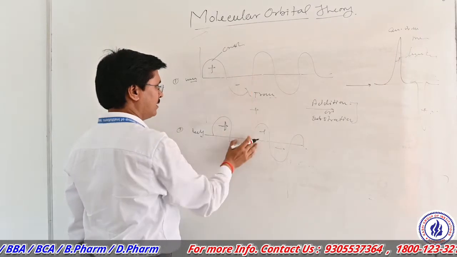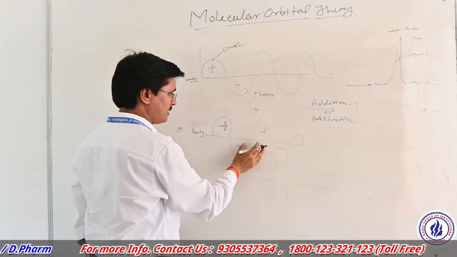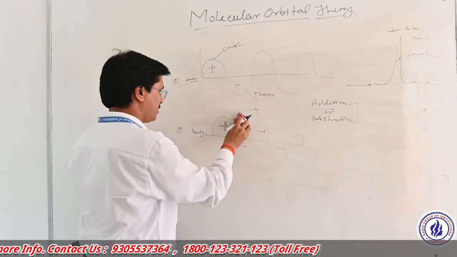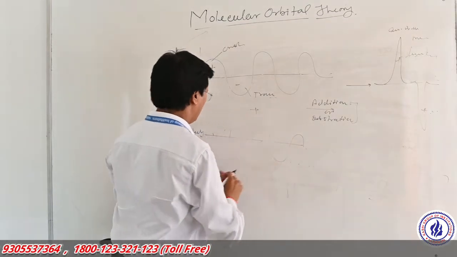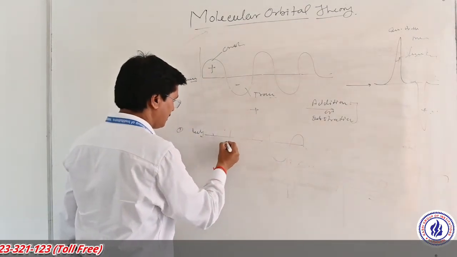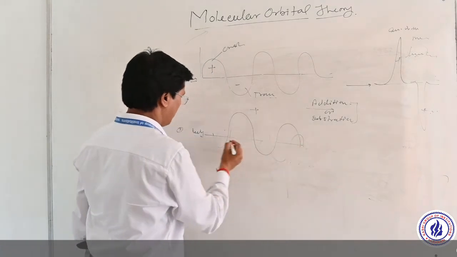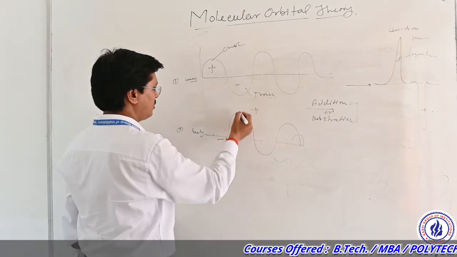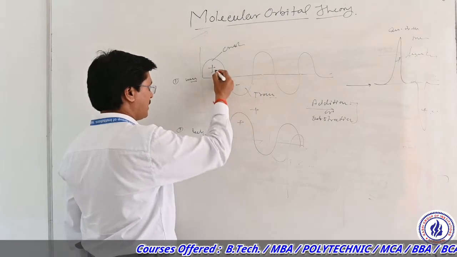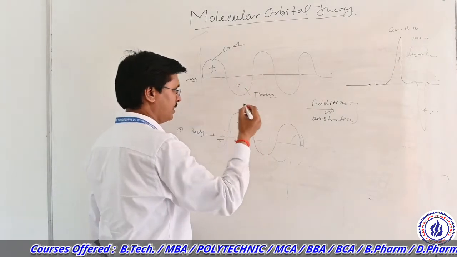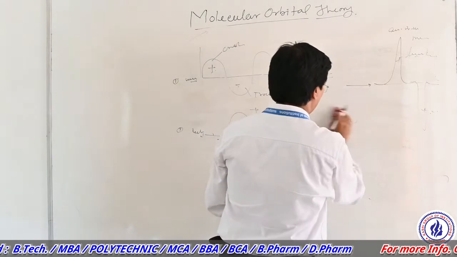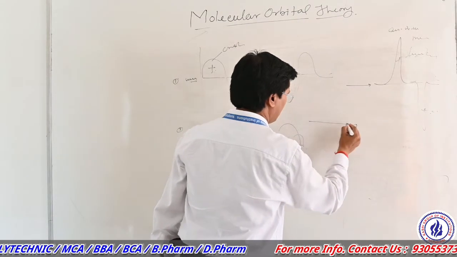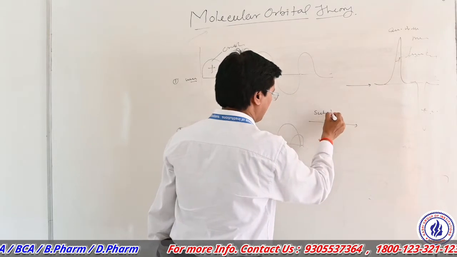Suppose these two phases have opposite directions, here is the minus and here is the positive. When plus and minus, minus and plus come in contact, there is no addition; subtraction takes place.